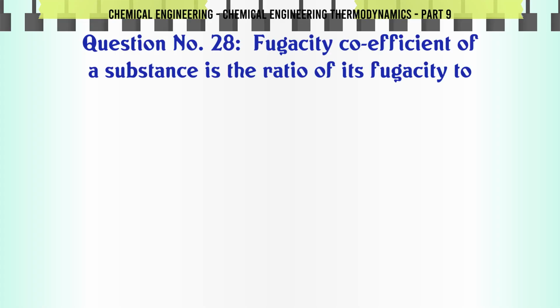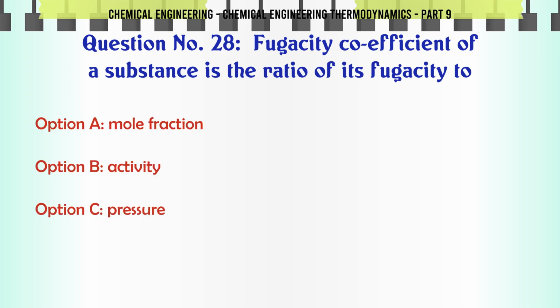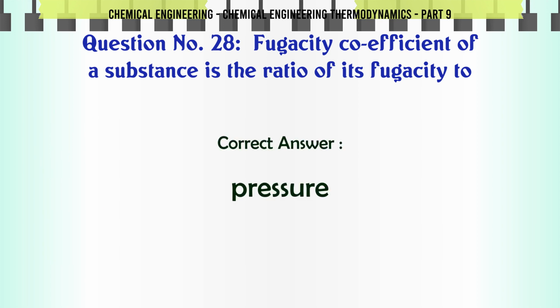Fugacity coefficient of a substance is the ratio of its fugacity to: A. Mole fraction, B. Activity, C. Pressure, D. Activity coefficient. The correct answer is pressure.